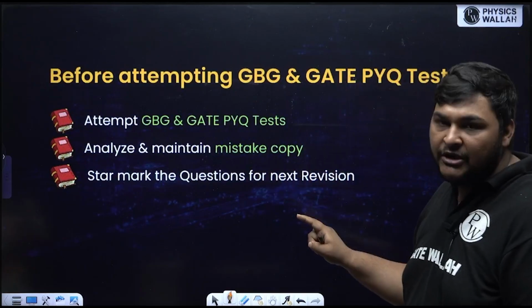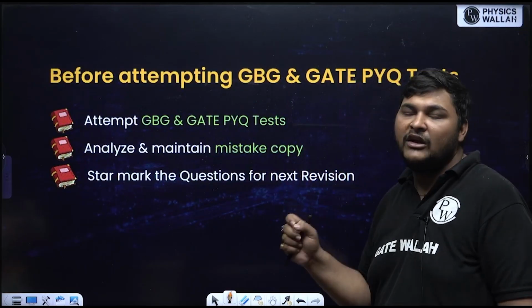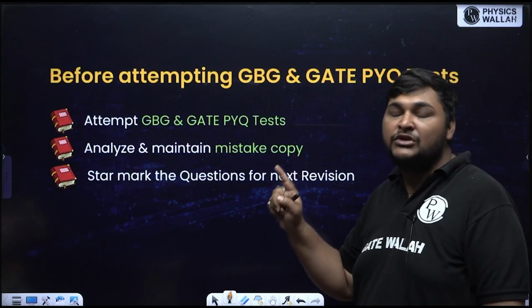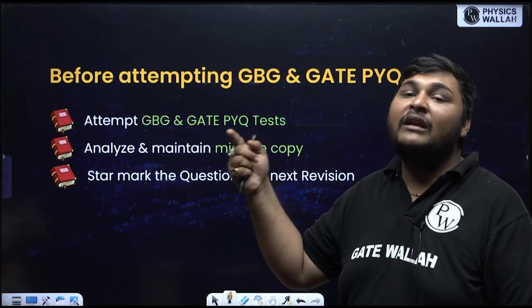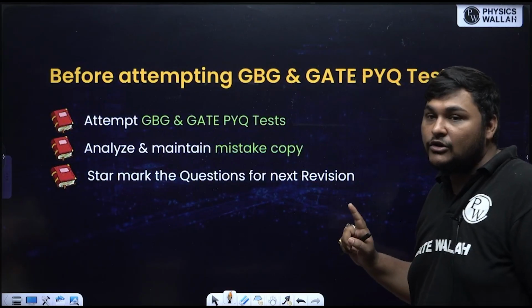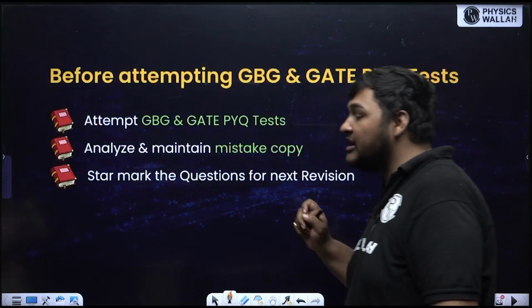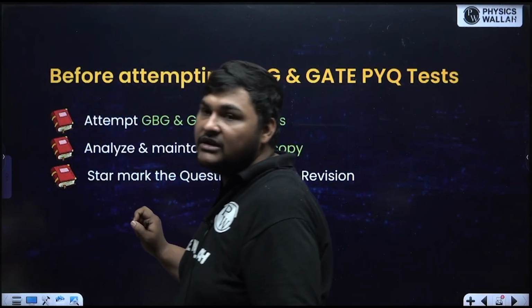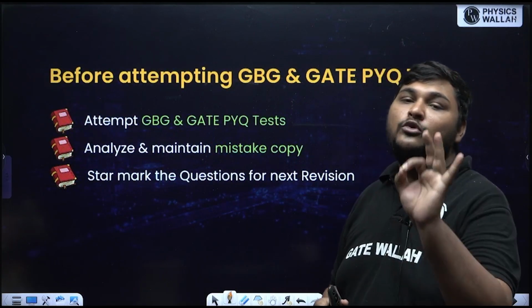Suppose we had attempted GBG1. In GBG1, whichever questions we get wrong, we should star mark. Those questions we will solve when we attempt GBG2, and repeat this process for each GBG. So like this you can plan revision. You can see how to use the structure of a test series for effective revision. If you are doing revision like this, I think it is the best method to do revision.